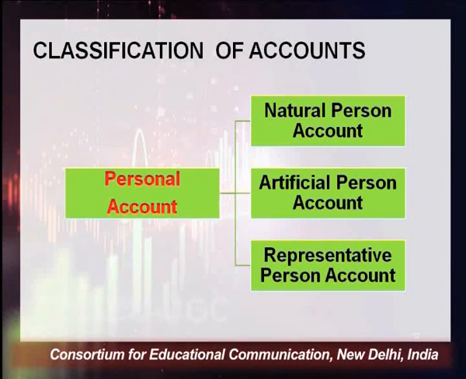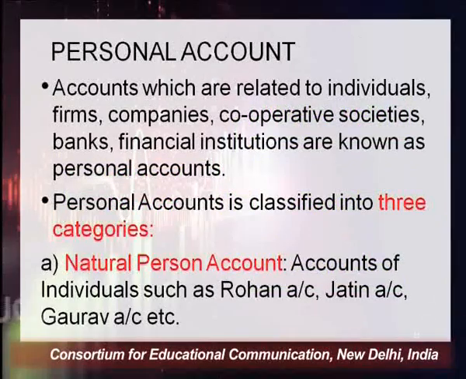So there are 3 types of person: natural person, any natural person, any Ram, Shyam, Mohan; artificial person, any legal entity; representative person, a group of persons which represents something. So I am explaining you here. Personal accounts are accounts which are related to individuals, firms, companies, cooperative societies, banks, financial institutions. All types of persons come under personal account, whether it is a human being or any company, any bank, anyone.